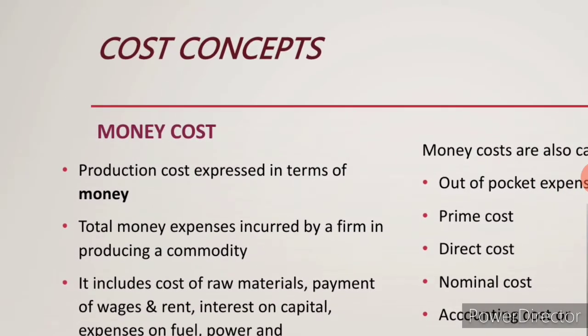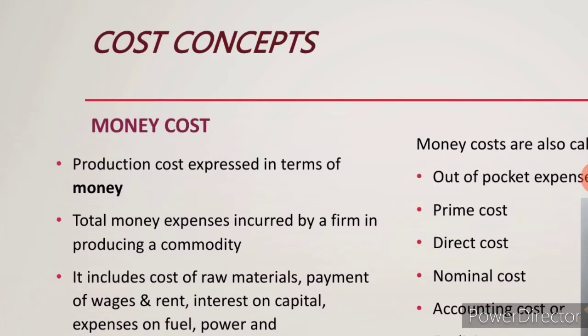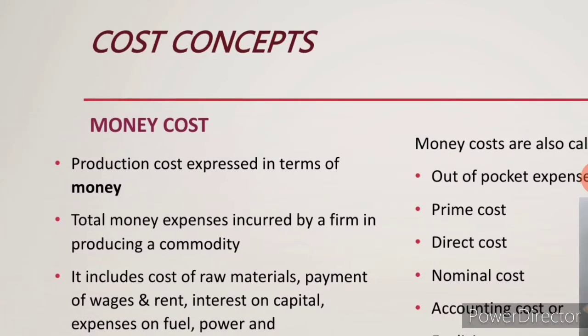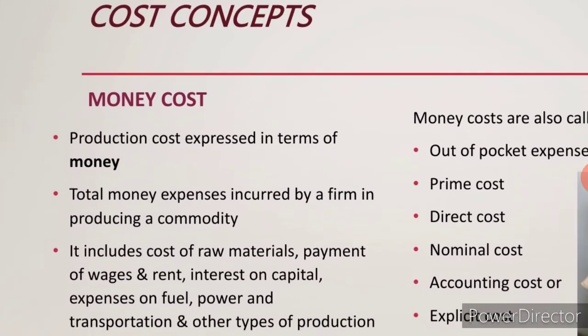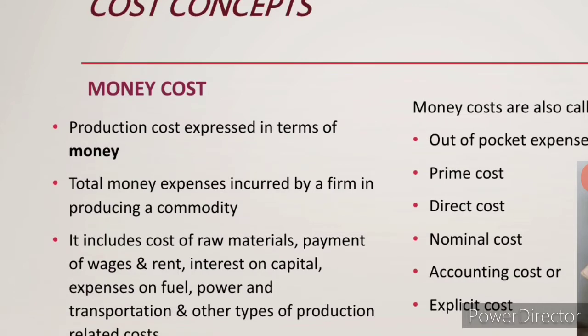What are the different types of cost incurred in production in order to produce a commodity? The first one is money cost. What do you mean by money cost? Money cost means the cost expressed in terms of money.